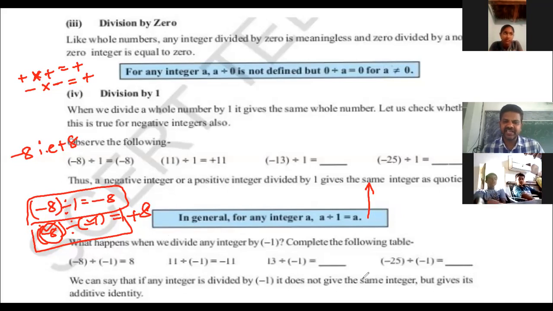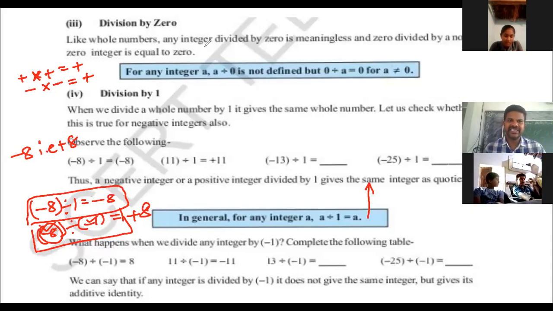It does not give the same integer, but it gives its additive inverse. Additive inverse means reverse. If the dividend is positive, when we divide it by -1, it gives negative. If the dividend is negative, when we divide it by -1, it gives positive.